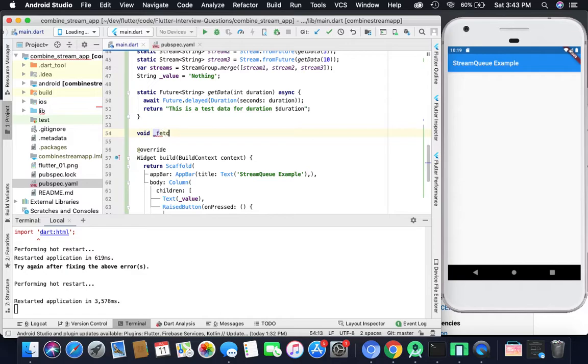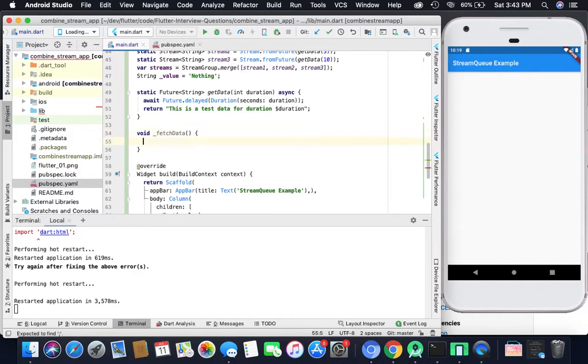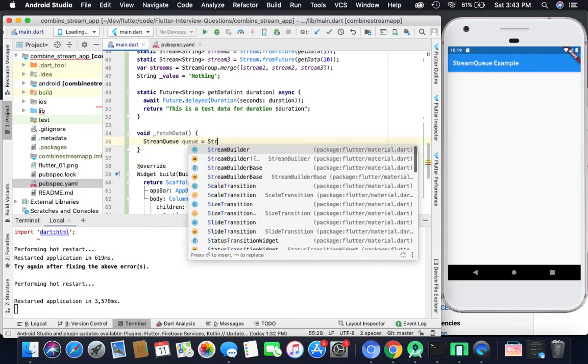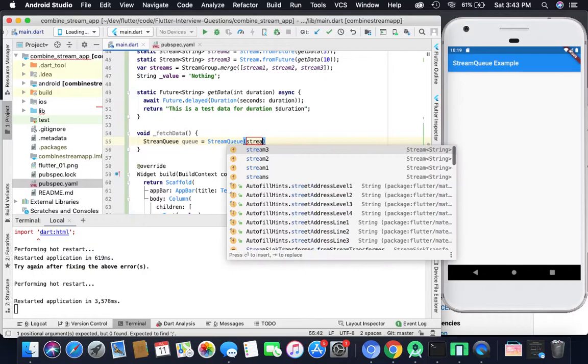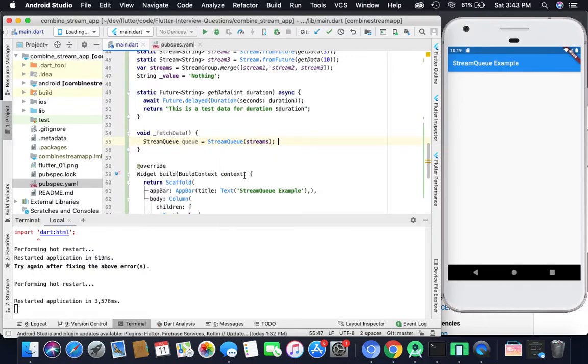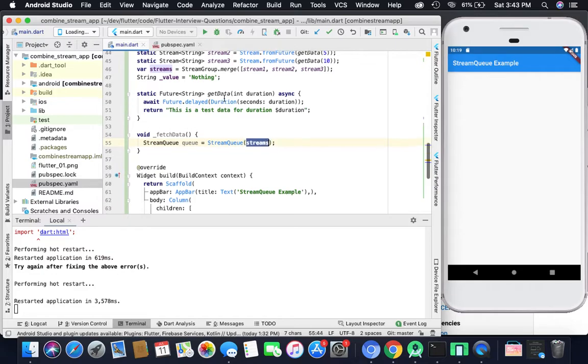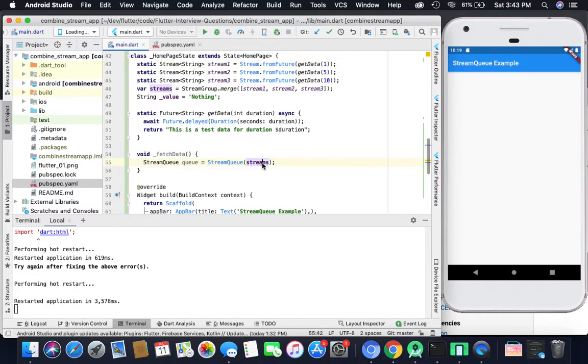Fetch data method. So now I have the stream group. Now we will create the stream queue. Stream queue will accept the streams. The stream queue can accept any number of streams, or we can directly add stream 1 here, but that doesn't make any sense because that will not perform any kind of queue operation, because that is just a simple string.